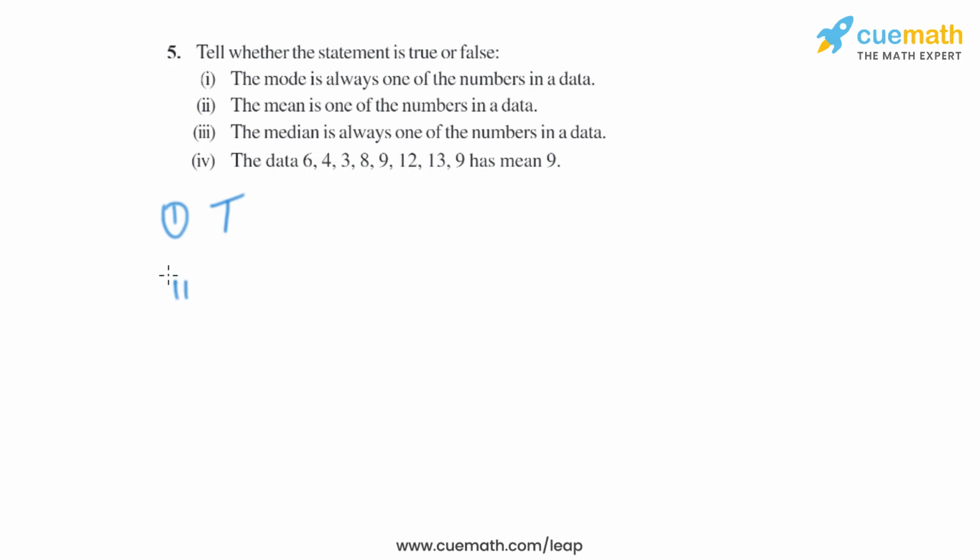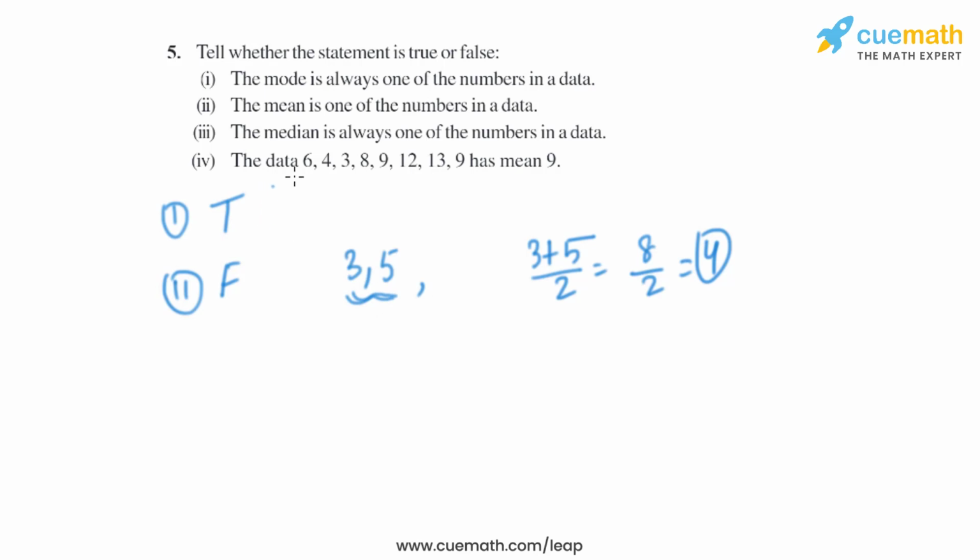Now let's move on to the second part. Mean is one of the numbers in a data. So that is not right, that is false. So let's take an example. Let's say in a data we have two numbers 3 and 5 and we have to find the mean of that. So it will be basically 3 plus 5 divided by 2, which is same as 8 by 2, which is same as 4. So we have got the mean, which is 4, which is not present in the data. So it is not necessary that mean is one of the numbers in a data. So that is false.